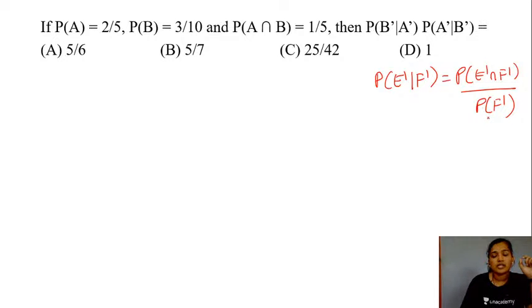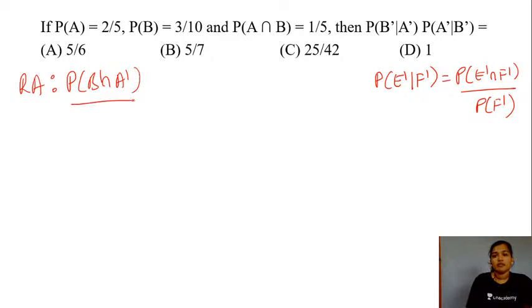So as you can see, you have your given question, the required answer here would be the probability of B complement and A complement divided by the probability of A complement, into the probability of A complement and B complement divided by the probability of B complement here.